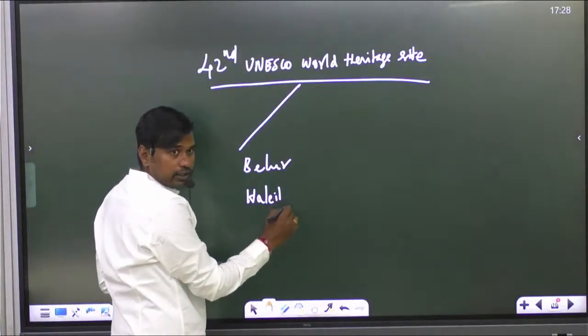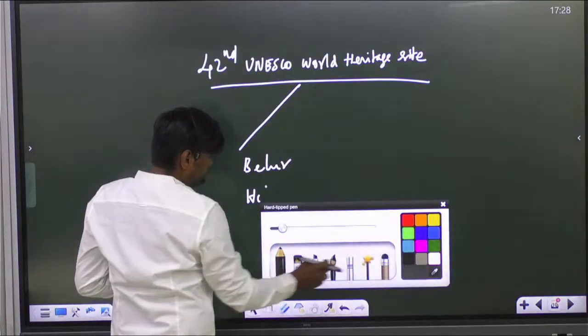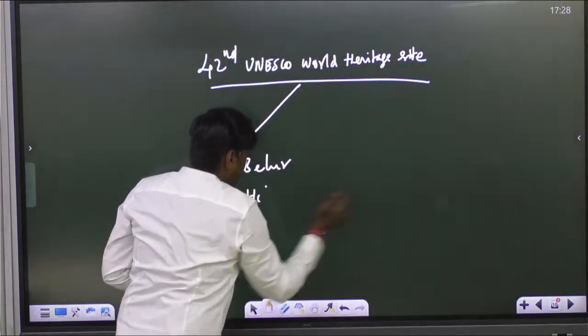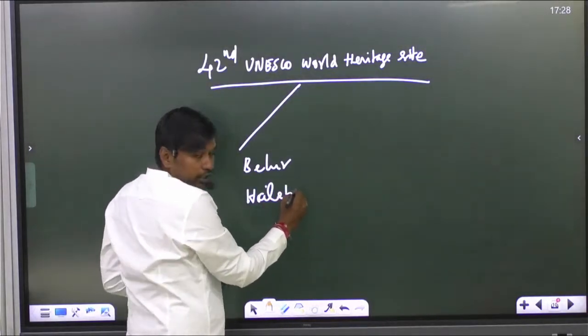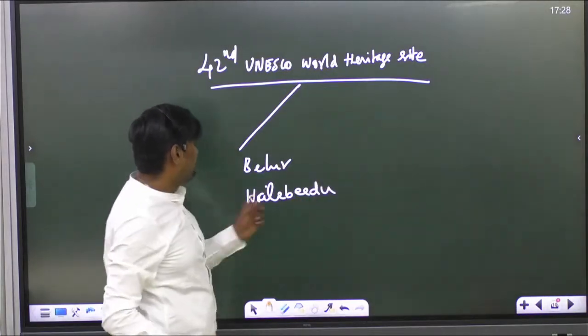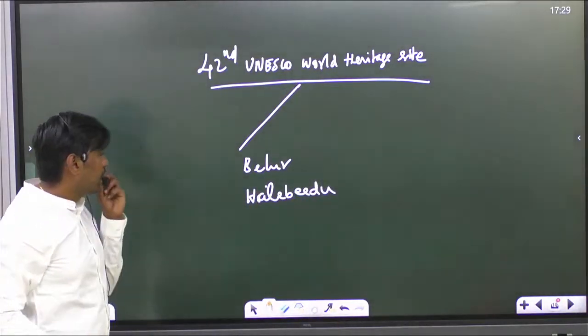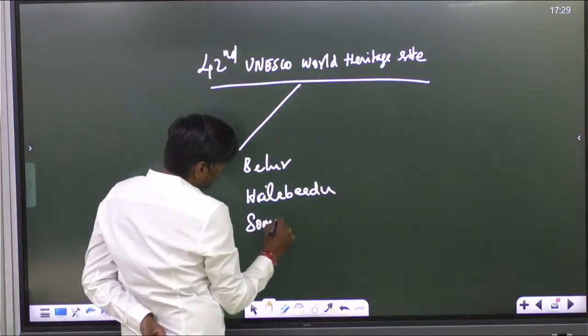H-A-L-E-B-E-E-D-U, Halebidu. Okay. Belur, Halebidu, and another place is Somnathpur.